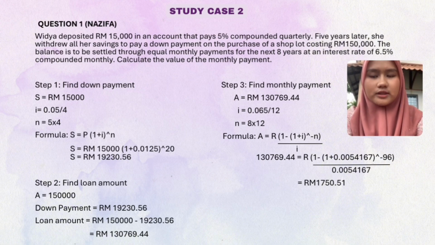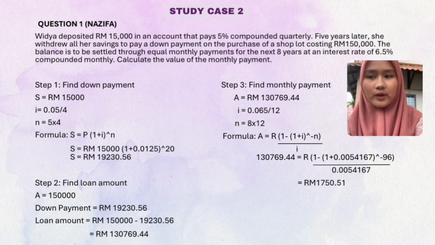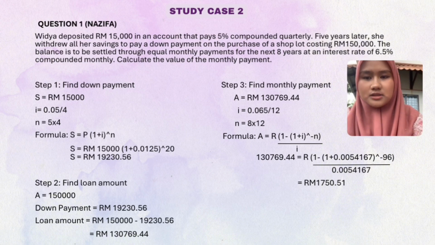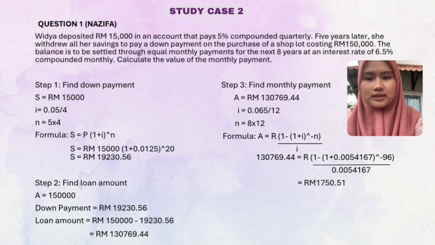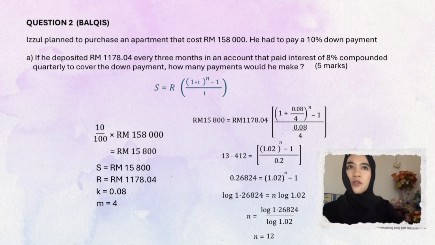So A equals RM 150,769.44. I equals 0.065 per 12. So N equals 8 times 12. For the formula, A equals R(1 divided by 1 plus I power negative n, per I). So 150,769.44 equals R(1 divided by 1 plus 0.0054167 power negative 96, per 0.0054167). So for the monthly payment, Philip pays RM 1,750.51.